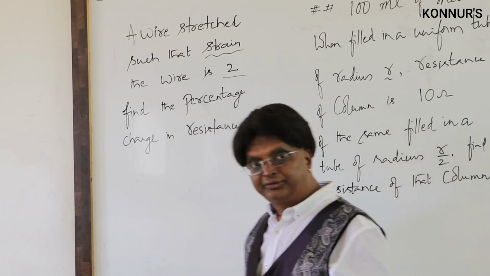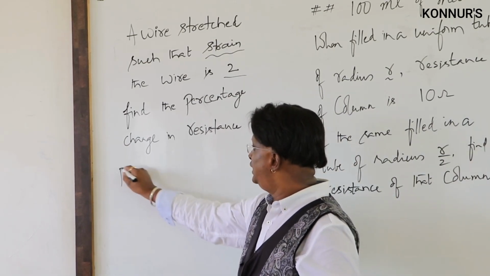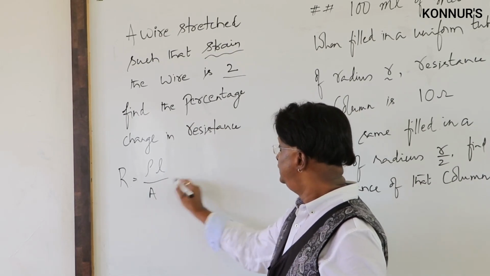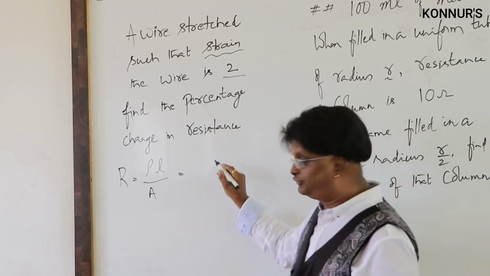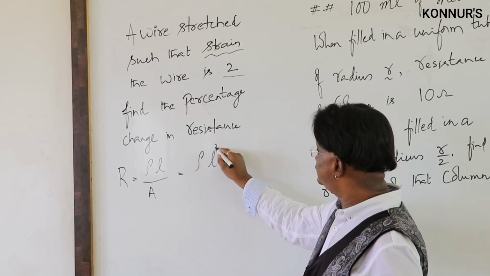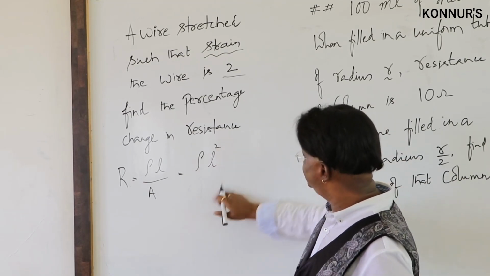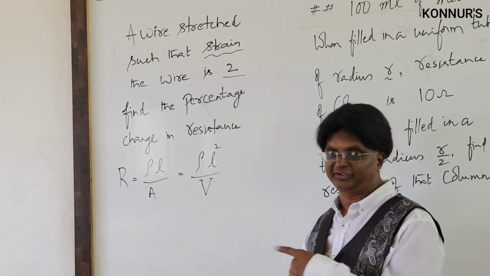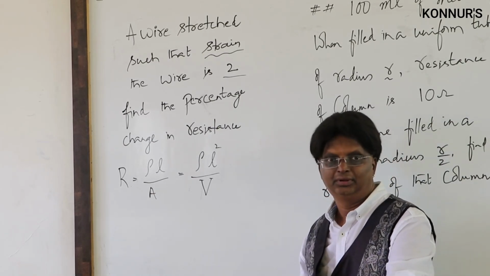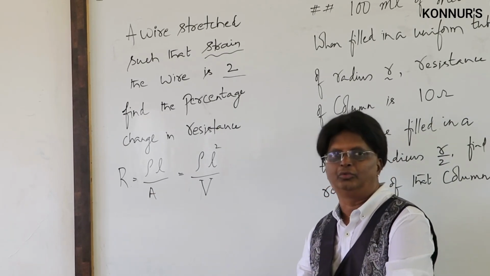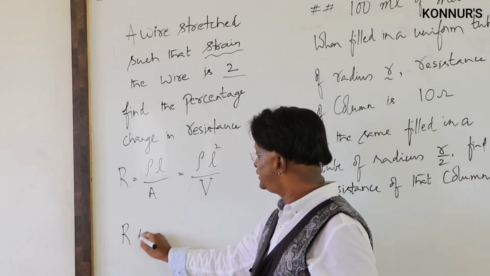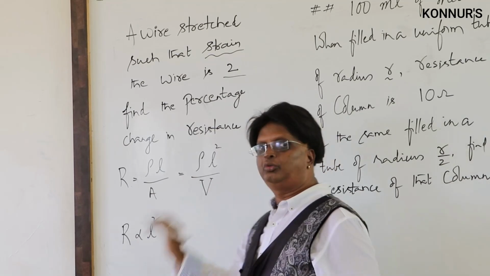Therefore, now what will we use? You remember this expression, R is rho L by A, written as rho L squared by V, for volume. This was the expression we got earlier. Have notebooks, go through it one more time. Therefore, for given volume, we have told R is proportional to L squared is the result.